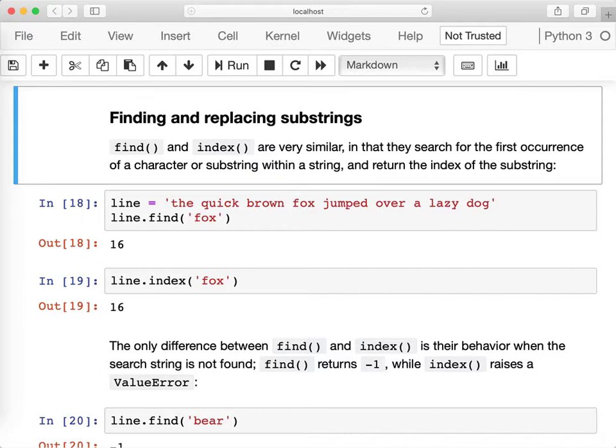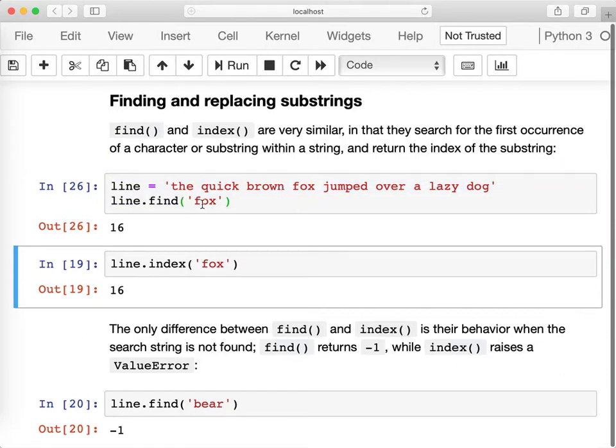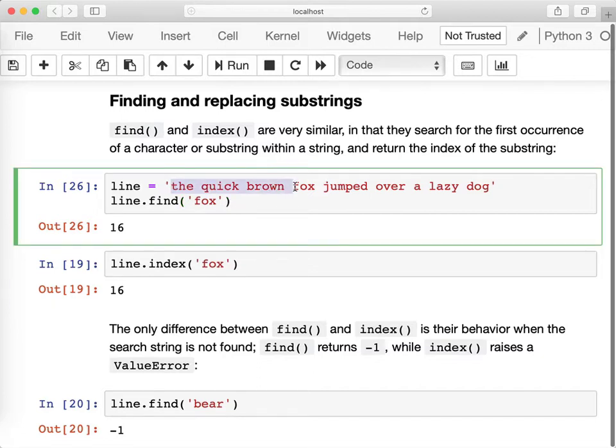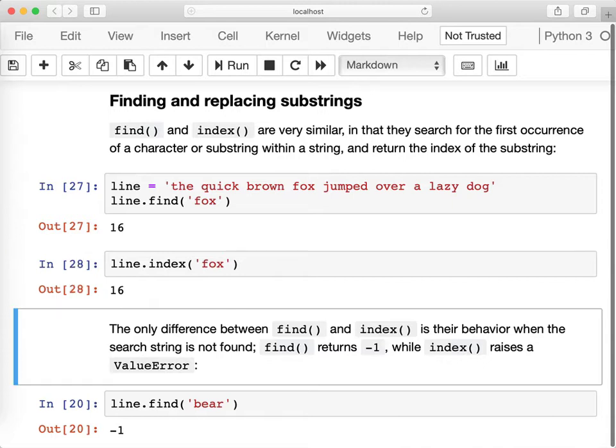There are two functions to find text in a string: the function find and the function index. Both of them will return the position of the substring in this string. So for instance, if I have this string and I do find fox, I'm going to get 16 because fox starts from character 16. If you count the number of characters here starting from 0, f will be character number 16. Similarly, index is giving exactly the same result.